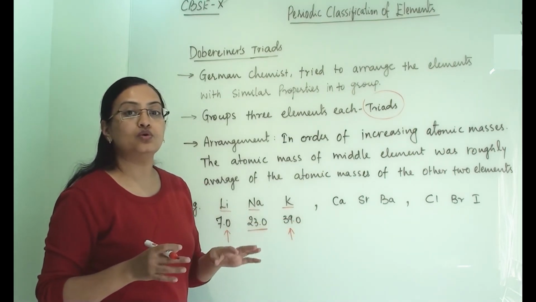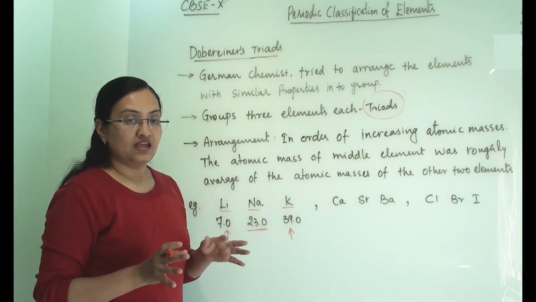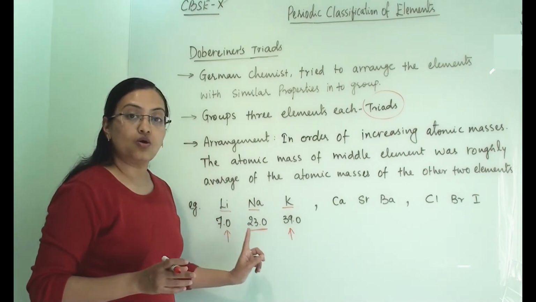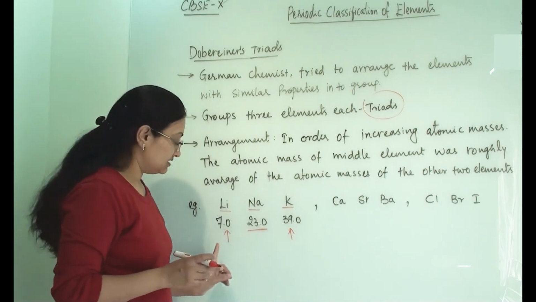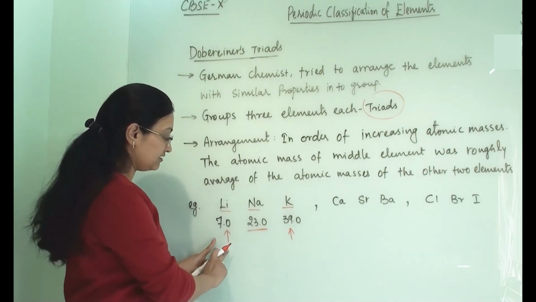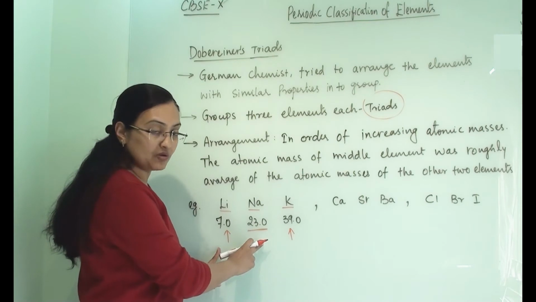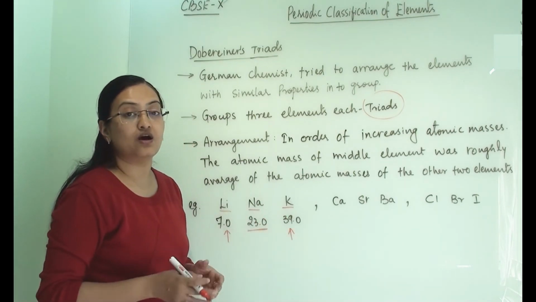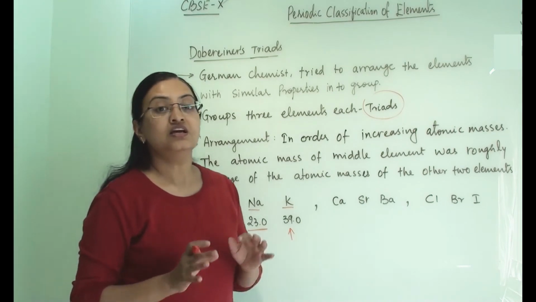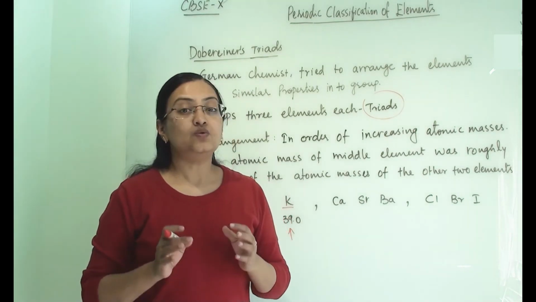He gave only 3 triads, arranged in increasing order of atomic masses. This is the increasing order, from this side the atomic mass is more, and from this side the atomic mass is more. So that is how Dobereiner arranged 3 elements in one group.